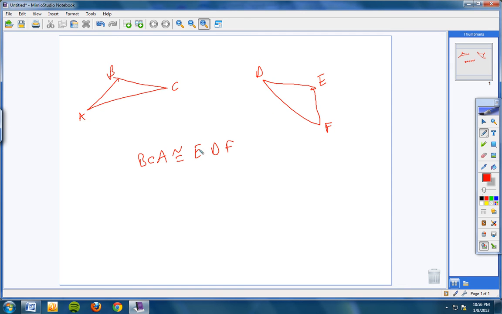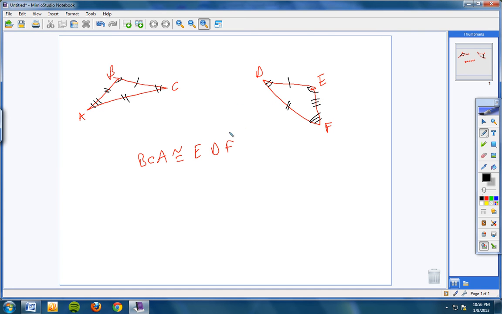From there, you must be able to mark. This is all I will give you. And then you, as the student on your quiz, should be able to mark, okay, B goes with E, put 1 mark there. C goes with D, 2 marks there. A, 1, 2, 3 goes with F, 1, 2, 3. And then also you should be able to see BC goes with ED, so 1 mark here, 1 mark here. CA goes with DF, so 2 marks here, 2 marks here. And then BA goes with EF, so put 3 marks on this line. And EF here gets 3 marks.